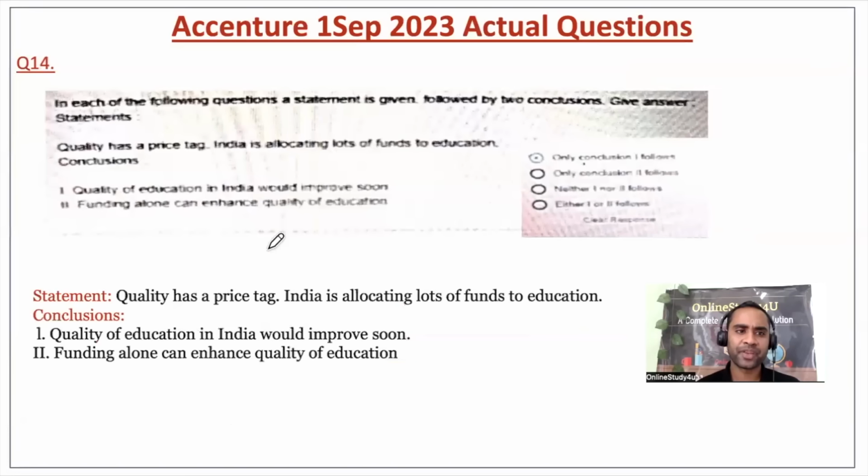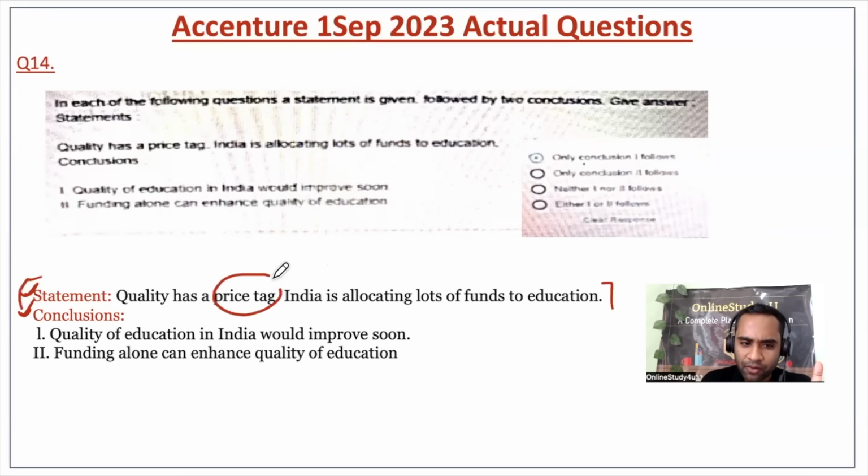Now question number 14. This is a question from statement and conclusion. Statement: quality has a price tag. India is allocating a lot of funds to education now. So if we try to read these statements, what are they telling? Quality has a price tag. That means quality comes only with funds, with money, with a price.